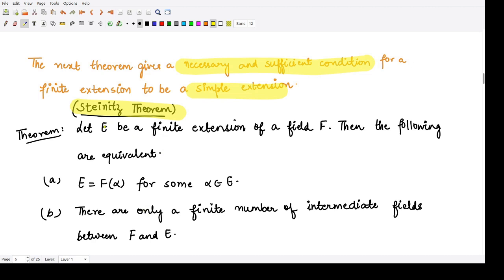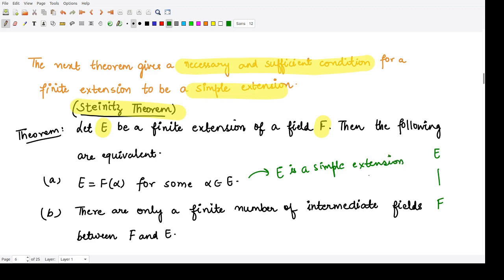It says that if E is a finite extension of the field F, so that means you have E as an extension field of F, then the following are equivalent. A: E is equal to F(alpha) for some alpha belonging to E. So from here you would say that E is a simple extension.